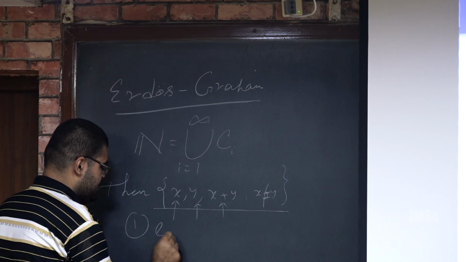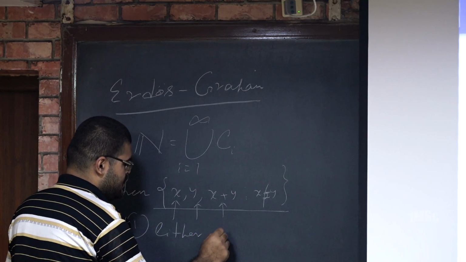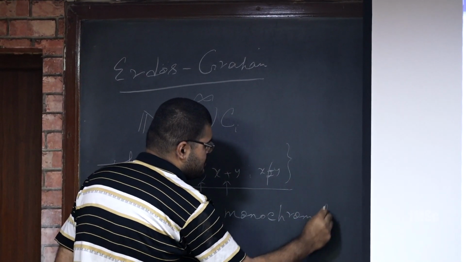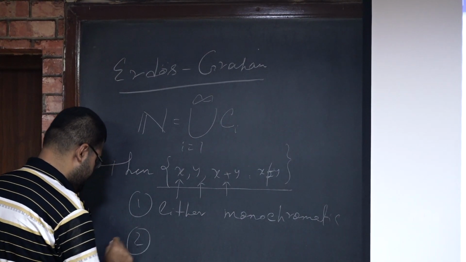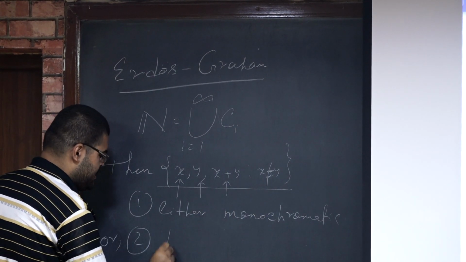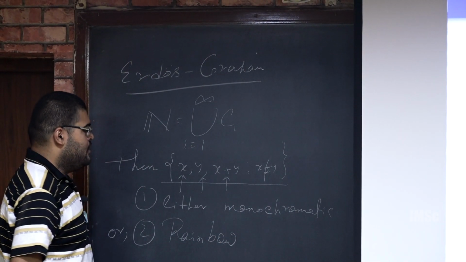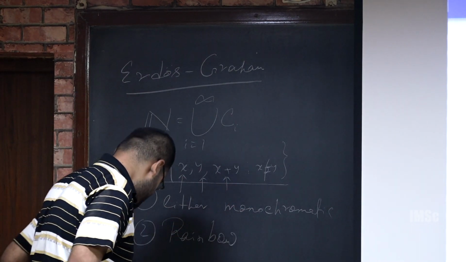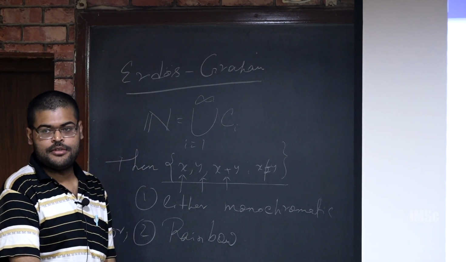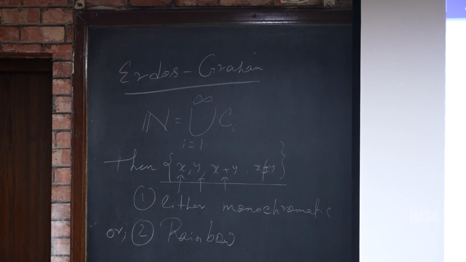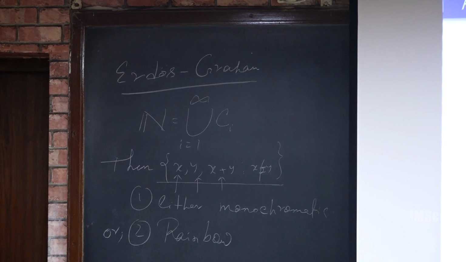So either this is monochromatic or all colors are different. This is called rainbow. Now the question is, what about the exponential version of this theorem? So x, y, x to the power y: either that should be monochromatic or that should be rainbow. It is another question. The talk is short because the topic has just been developed.